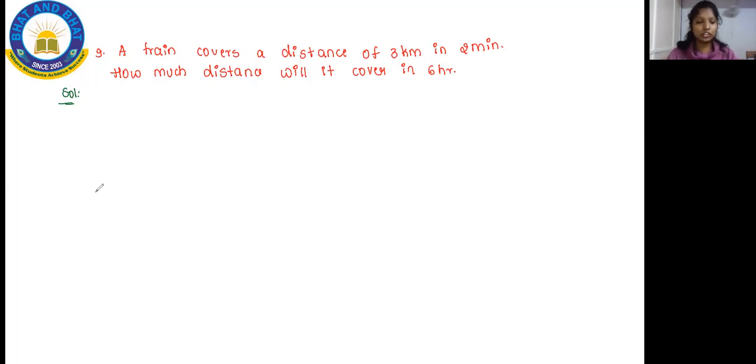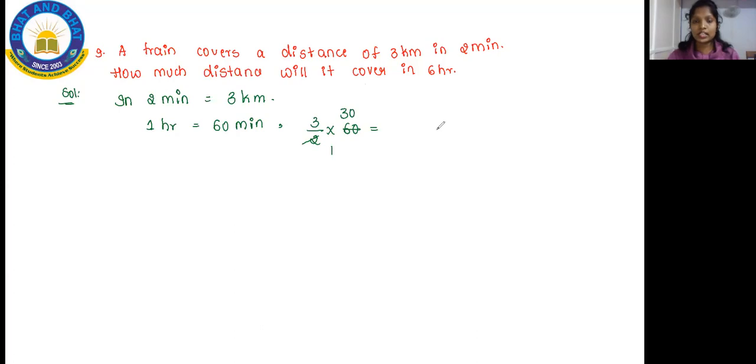So let me go here. First understand the question. In 2 minutes, it's going to cover 3 kilometers, isn't it? So in 1 hour, how many minutes will there be? 60 minutes, isn't it? So we take 3 by 2, because it covers 3 kilometers in 2 minutes. For 60 minutes, how much is it going to cover? Let us find: 2 1s are 2, 3s are 0, and 3 3s are 90.